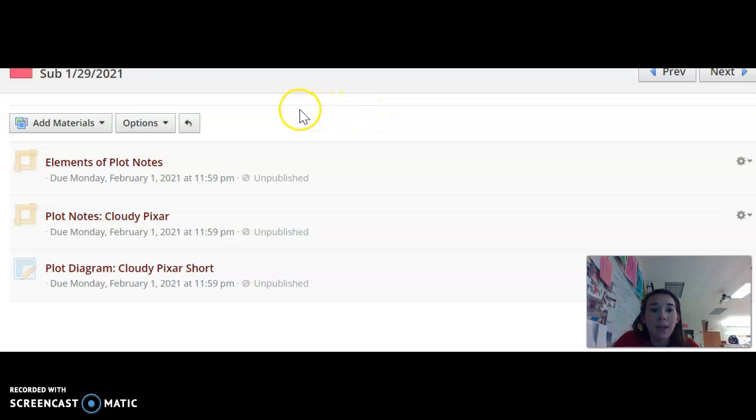There is an Edpuzzle that goes over elements of plot notes. I recommend that you take your own personal notes either on paper or in a Google Doc because we will go back and reference these notes throughout the remainder of our course together. Remember that you should also complete this plot note Edpuzzle. You're going to want to make sure that you complete it after you take notes, and then you are going to complete this plot diagram.